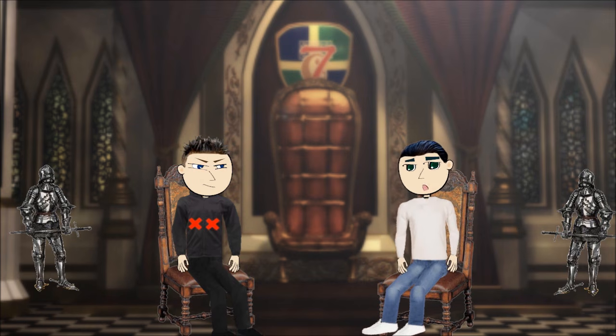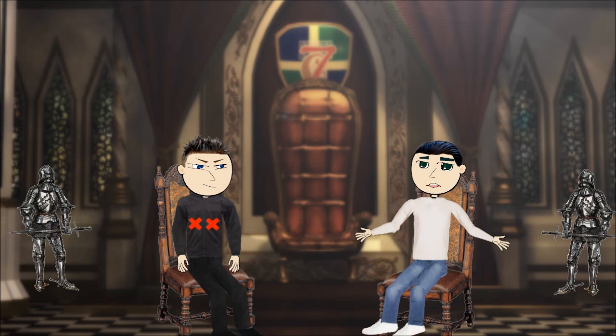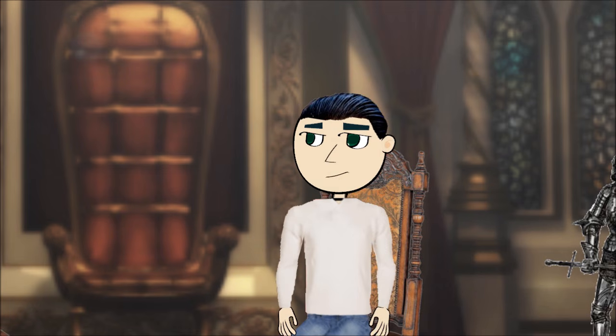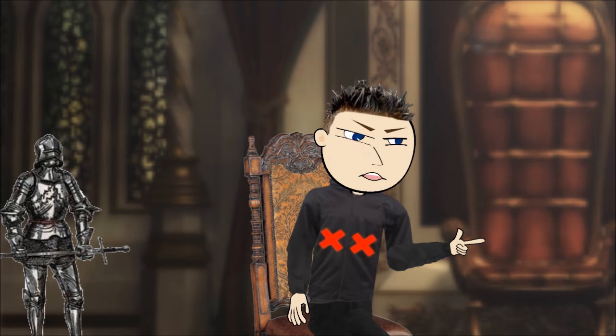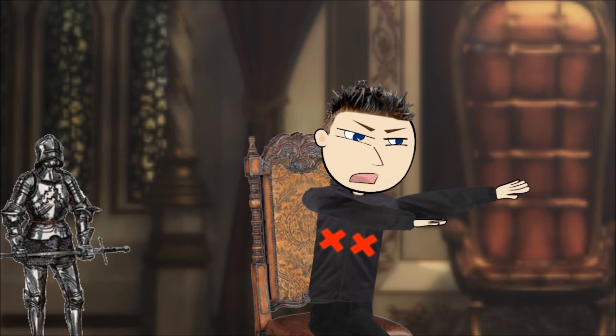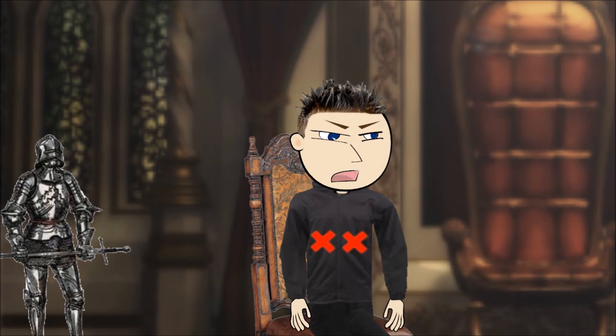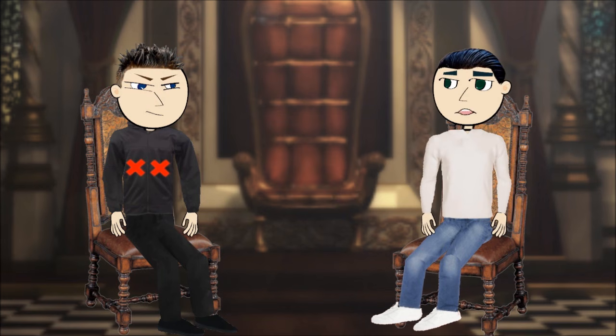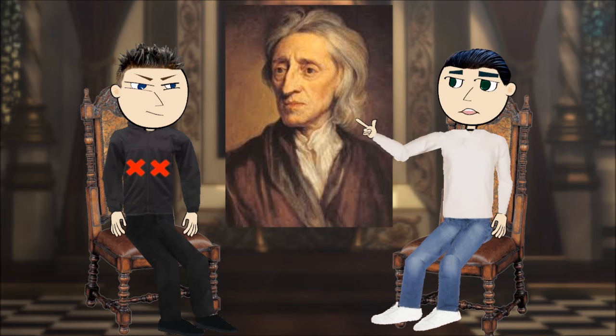Today we're going to be following on from the knowledge of the external world debate and looking at John Locke's primary and secondary qualities. Now, if you recall in the last debate, we discussed indirect realism. Yes, this was the idea that we only perceive the physical world indirectly. There is sense datum between the physical world and our minds, and we only directly perceive the sense datum. Correct. An advocate of this theory was the philosopher John Locke.